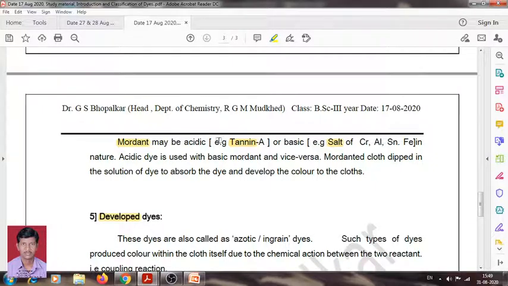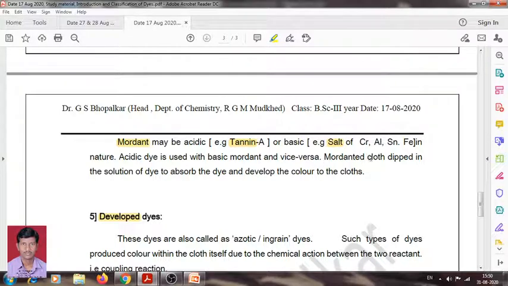These are the acidic mordants. These are the basic mordants. If we are using the acidic dye, then we have to use basic mordant. If we are using the basic dye, then we have to use acidic mordant. With the help of both these compounds, that is dyes and mordants, the material or fibers can be colored.